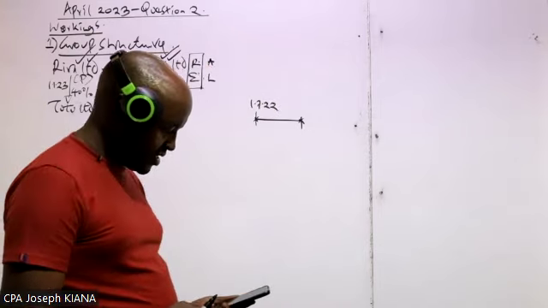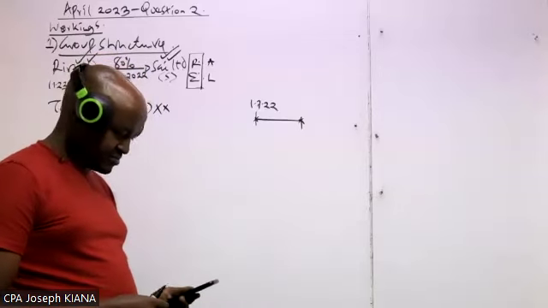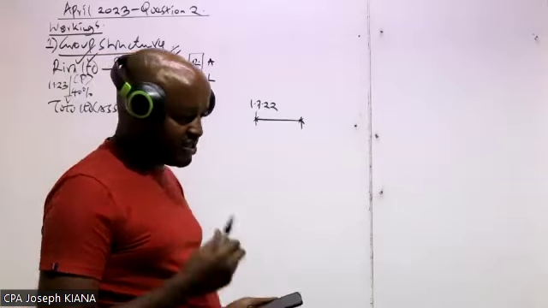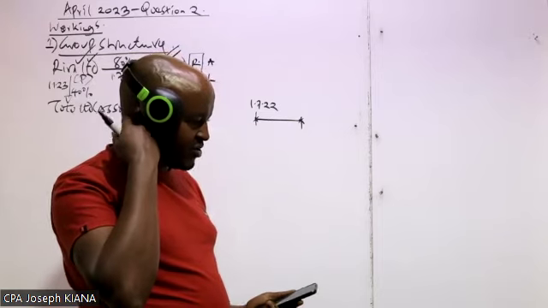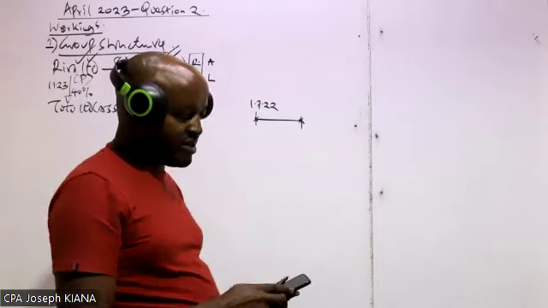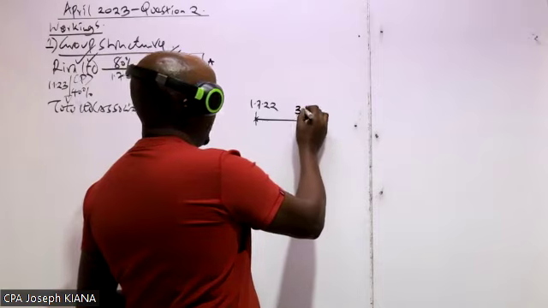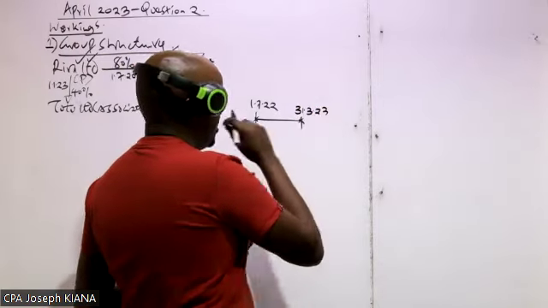When is the date? Yes, the date is the 31st of March 2023.